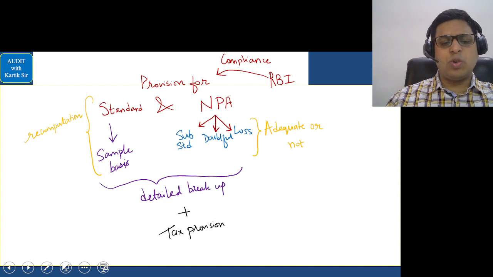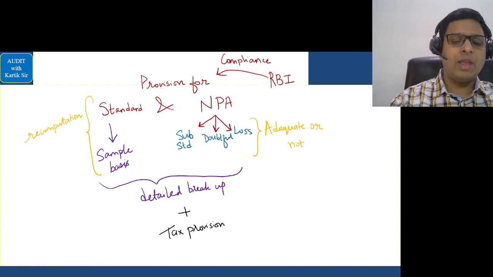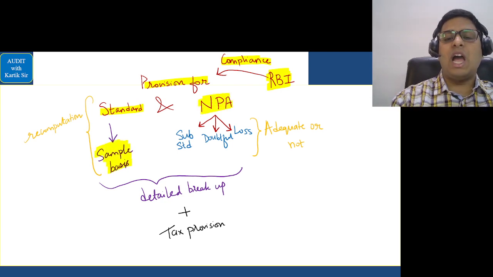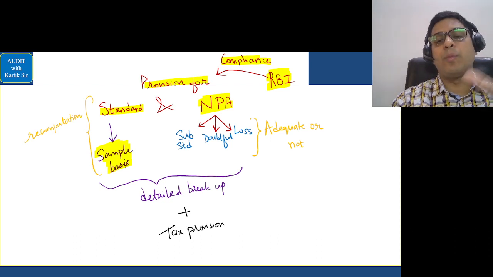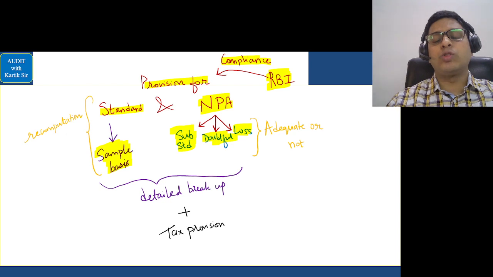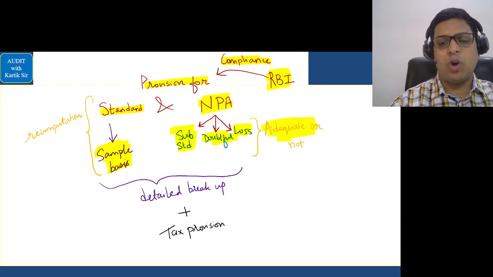The last area I'm covering in this is in relation to provisions. Auditor should check whether provisions in relation to RBI compliances have been followed or not, whether provisions for standard asset and NPA are taken properly. For standard asset, whether everything is taken on a sample basis, and for NPA, whether we have done proper classification for substandard, doubtful, and loss assets. We should also see whether the provisions are adequate or not.